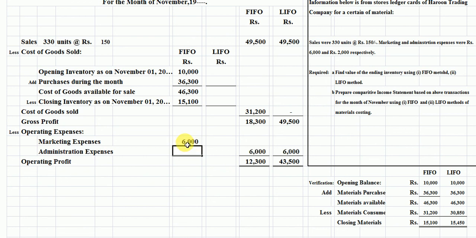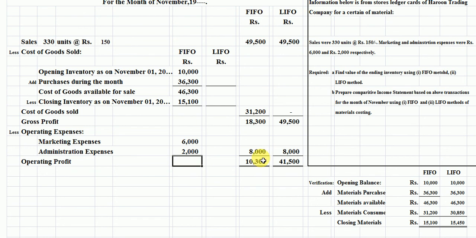And the admin expenses is 2,000 rupees here. The sum of operating expenses is 8,000 rupees. Now we subtract this amount from gross profit. Then we find the operating profit, which is 10,300 rupees. This is our income before income tax. Students, now this is the column of FIFO.